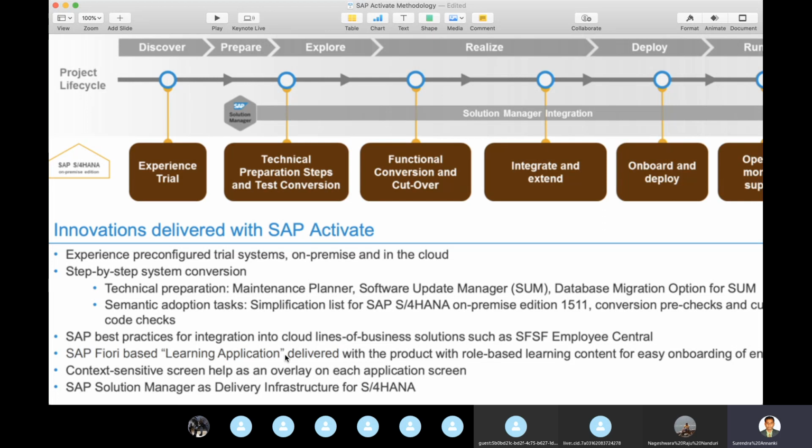This is typically a consultant activity, where each individual consultant plays a role, either basis or security, irrespective of the modules and the upgrade and downgrade systems. One quick question, Surendra Garu. On-premise deployment is where SAP doesn't have complete control, and compared to this, in the cloud SAP has more control, correct?